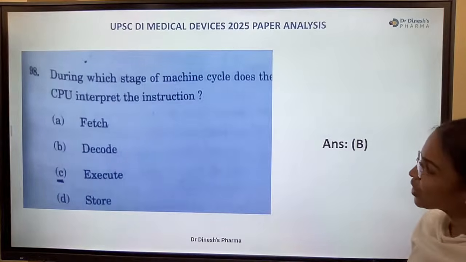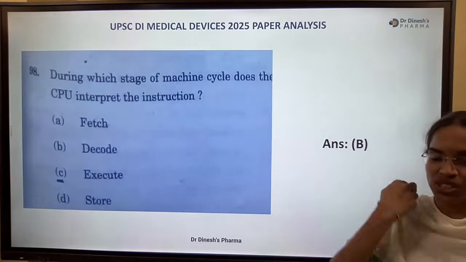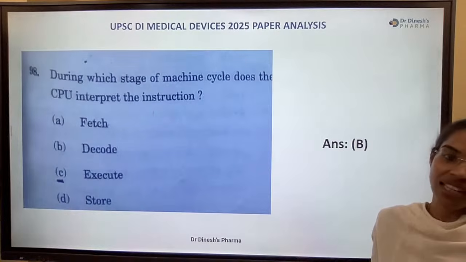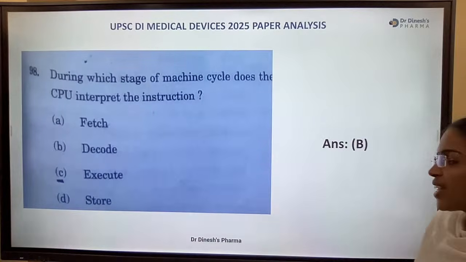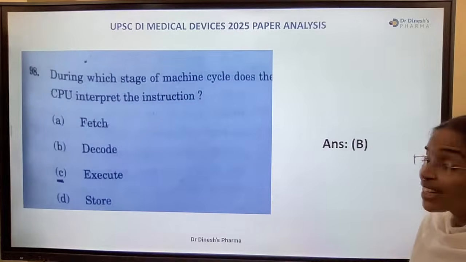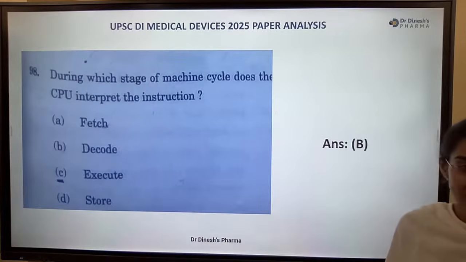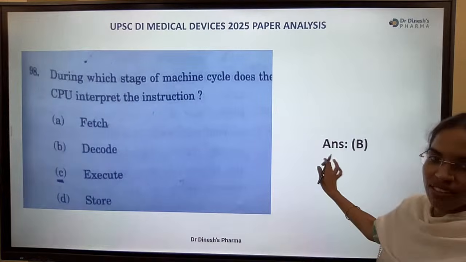During which stage of the machine cycle does the CPU interpret the instruction? Fetch, decode, execute, store. Interpret the instruction. Interpretation is done in the decode stage, right?